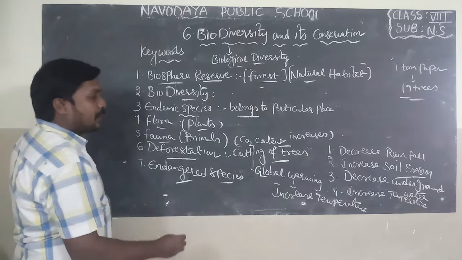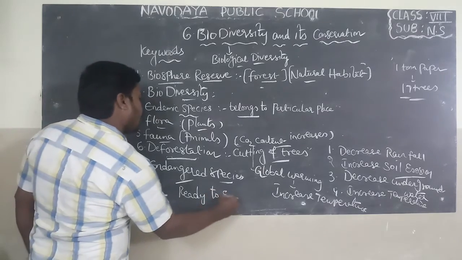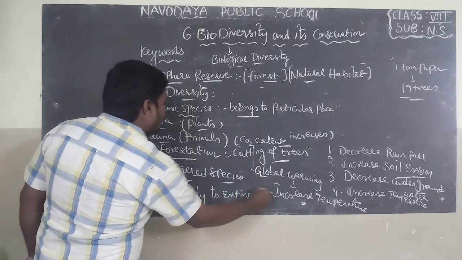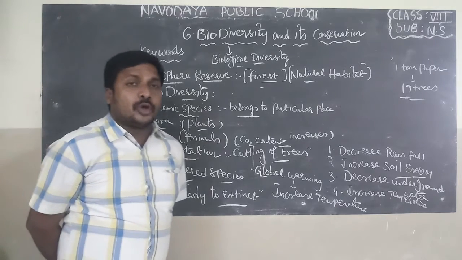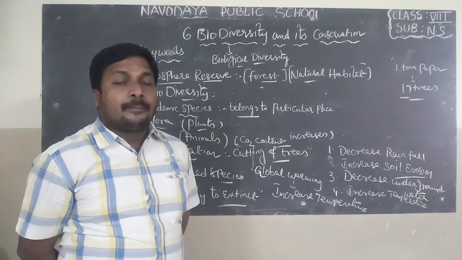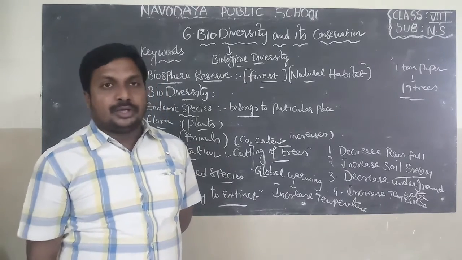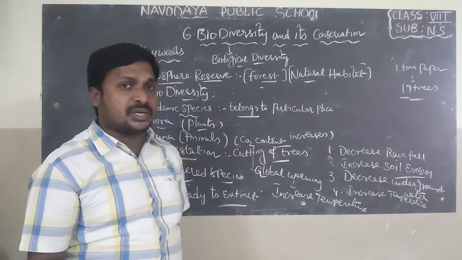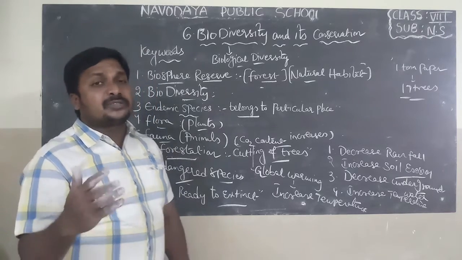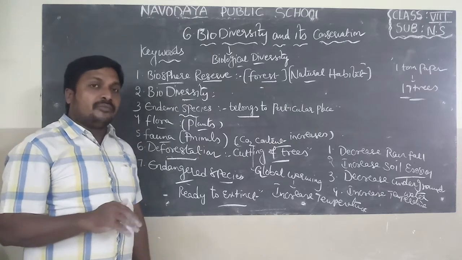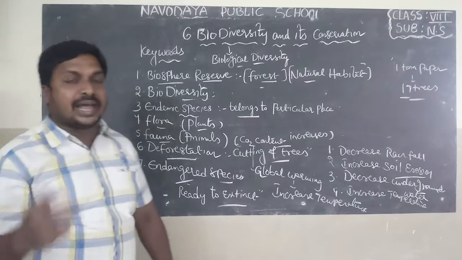The animals or plants which are ready to go extinct are called endangered species. If you observe, some animals present in our India have vanished from the earth due to several reasons, that is deforestation, tsunami, forest fires, etc. The animals which disappear from the earth and will not come back again are called extinct animals.